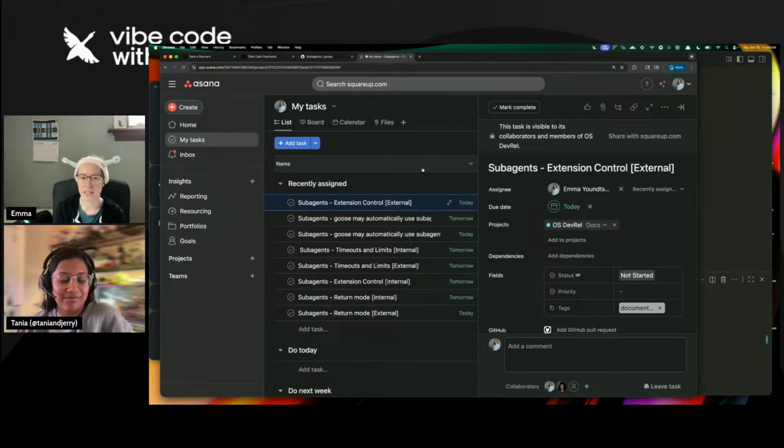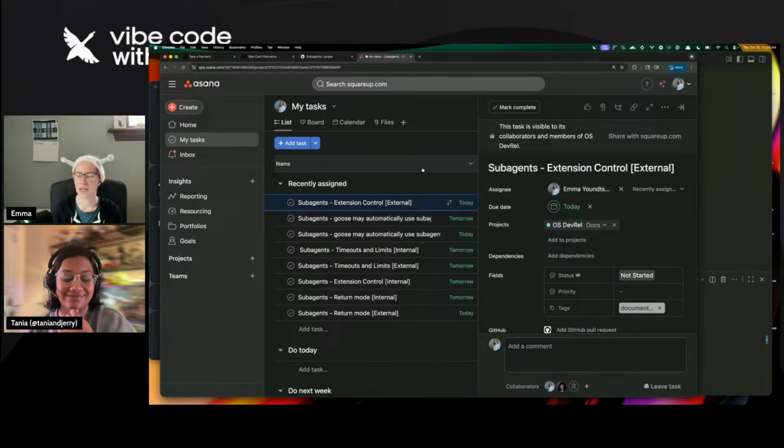For documentation specifically, especially if I have access to an open source project and I have the repo available, I'll just let Goose loose and say, here are the features, here is the full repo, here's your source code. Tell me about this feature. Tell me what you can find. So yeah, I think I'm going to start off with that.